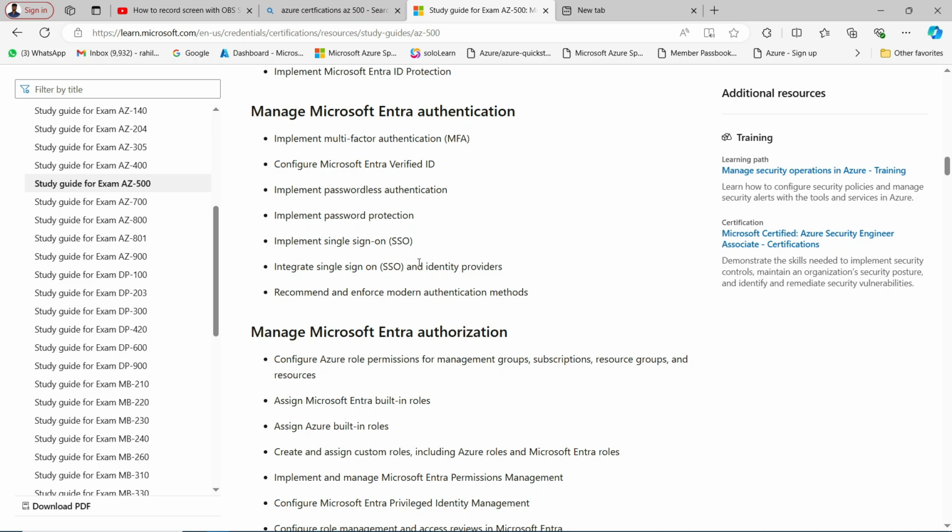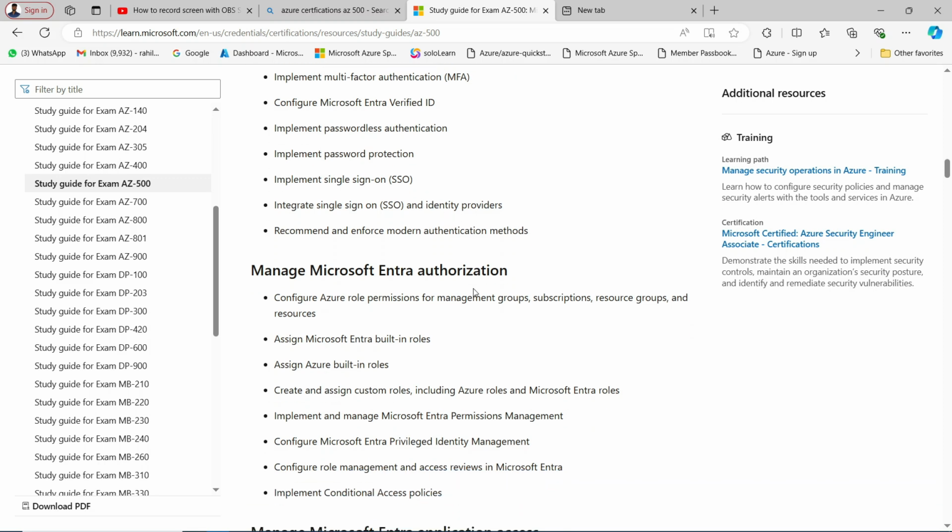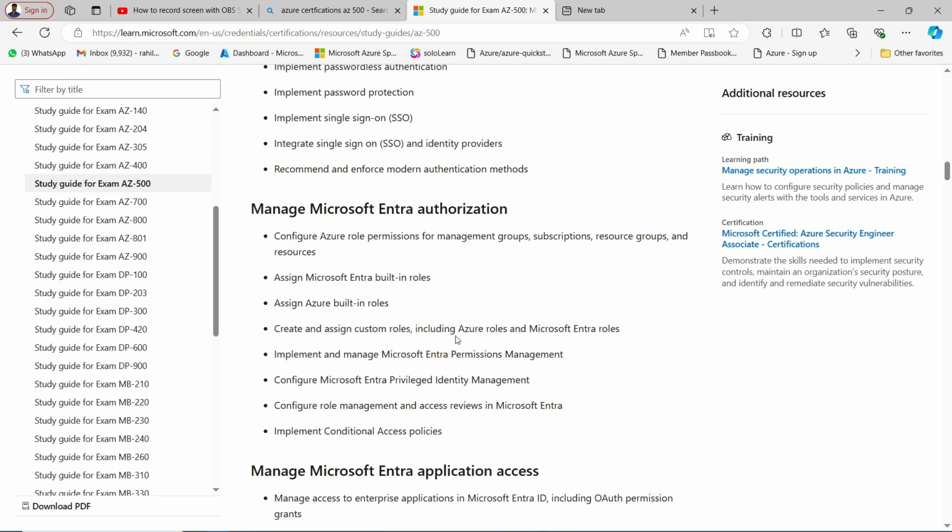On one hand we have certifications like AZ 300, AZ 304, 305, AZ 900, where we talk about Azure infrastructure, but in this certification we talk about identities, security, and implementation. As we can see, MFA, SSO, these kinds of cross implementations you should know. Make sure you know the practical as well. It's not only about knowing how to do it in theory. You must have hands-on experience if you want to go for this certification.